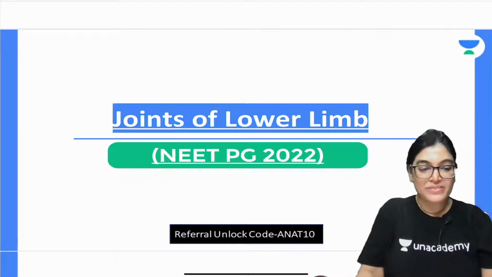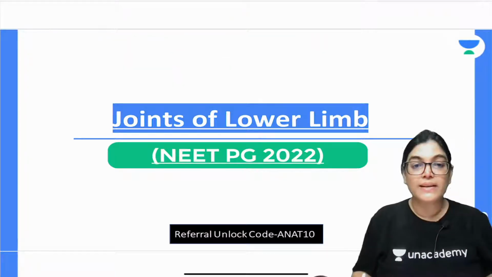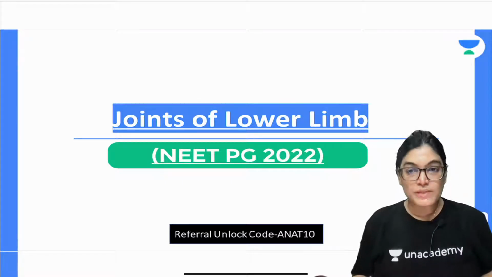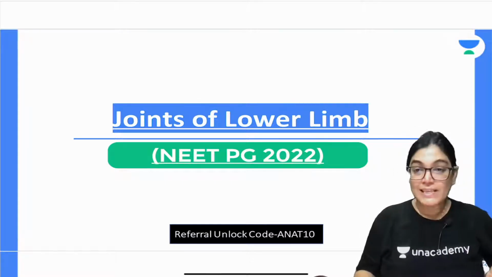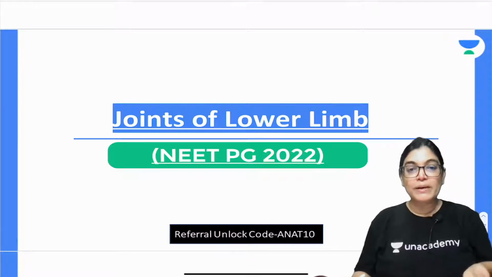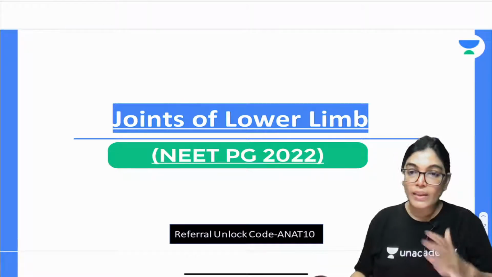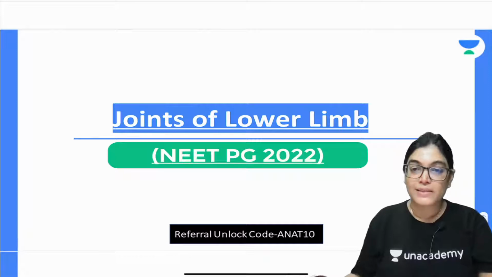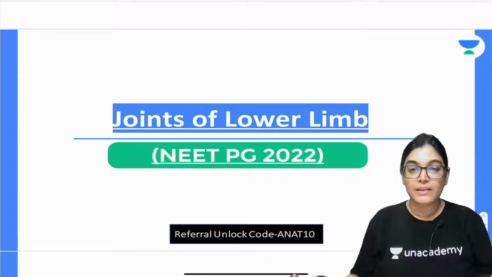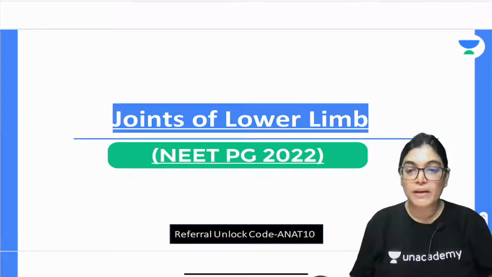Hello everyone. The plan today is that firstly I will complete the whole joints of the lower limb on the YouTube session live on the Let's Crack NEET PG channel. After completing the details of joints of lower limb, in which I will cover knee joint, hip joint, ankle joint and all other joints in brief, it will be followed by a special class on the Unacademy app.